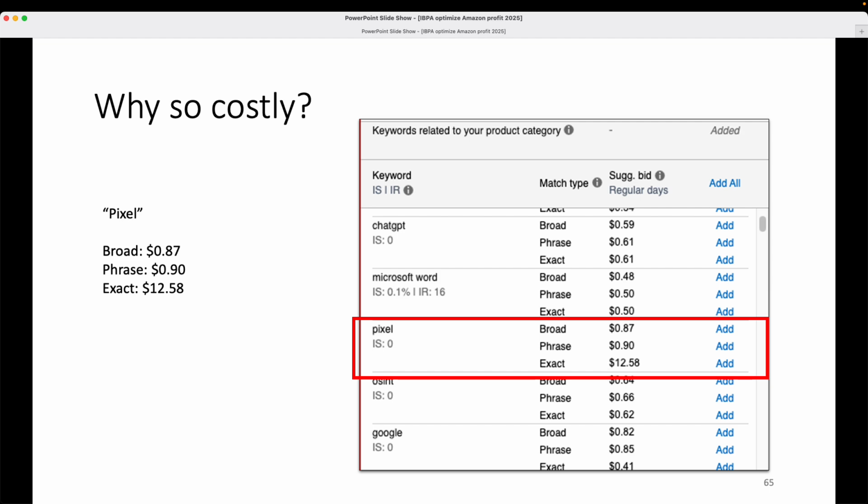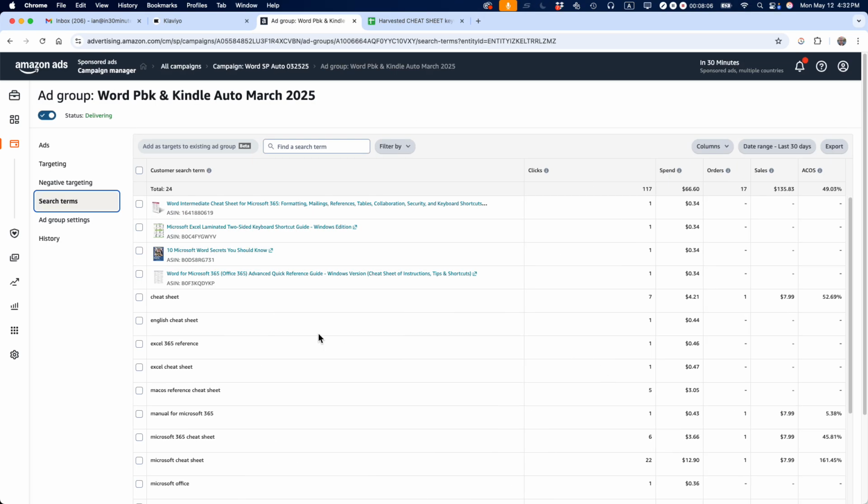So let's take a look at an actual campaign that I have. So the way that you find out keywords, there's a number of ways to do it. There's tools you can use. Some people actually use automatic campaigns on Amazon advertising to surface terms that people are using. So this is in one of my campaigns. It's for a book about a Microsoft software product called Microsoft Word. And these are the terms that people use to find the advertisement. And some of them converted. So manual for Microsoft 365. That is a phrase that I might use in my campaign in the future. Microsoft 365 cheat sheet, that also converted. So I could use that as well.